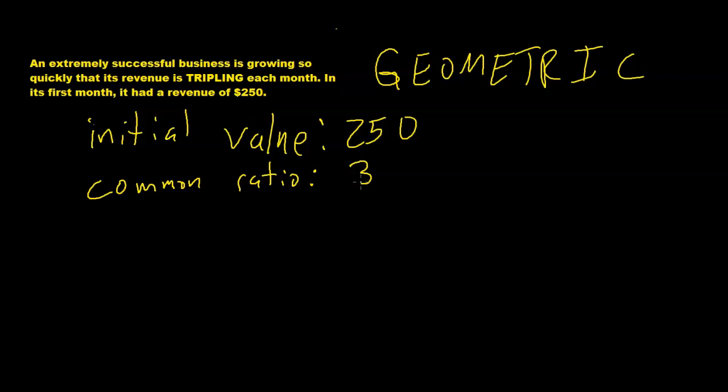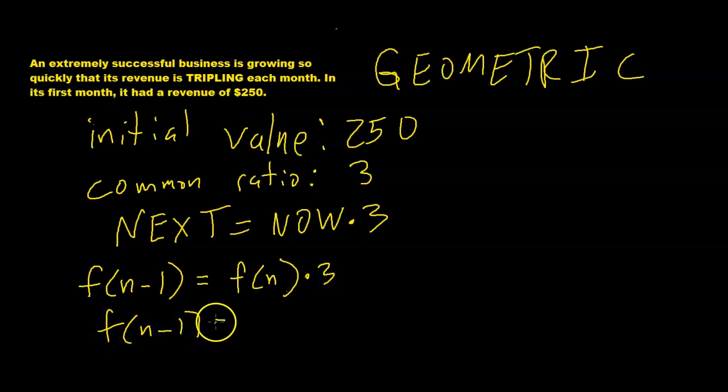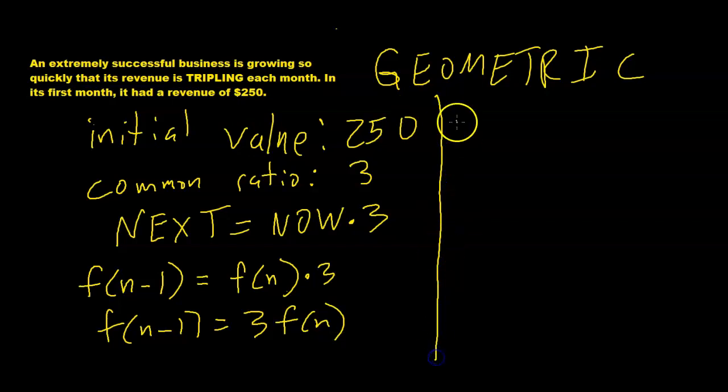So if we wanted to write this in next-now form, we know that the next value of our sequence is always going to be our current value times 3. How could we write this recursively? We know that to find the next value of our sequence, we take our current value, f of n, and multiply it by 3, right? Or we could write it like this, which I think you all can notice means the exact same thing. To find the next value of this function, you take the current value of the function and multiply it by 3, right?